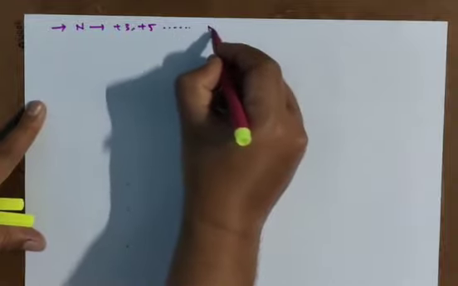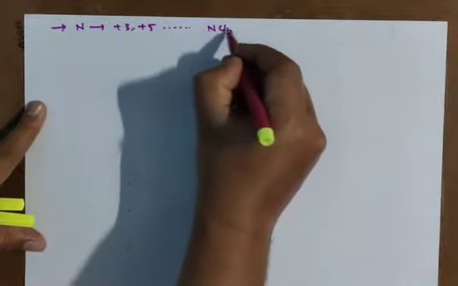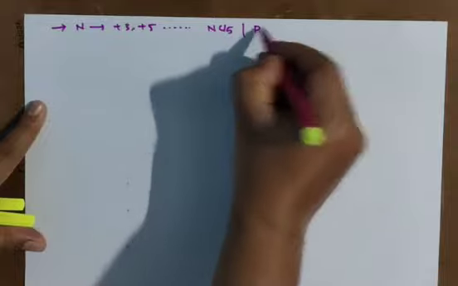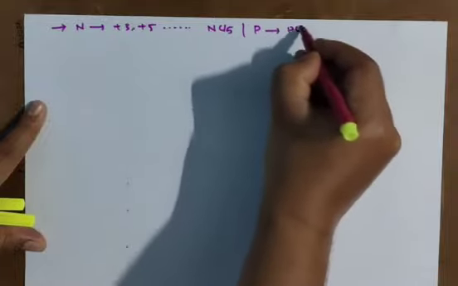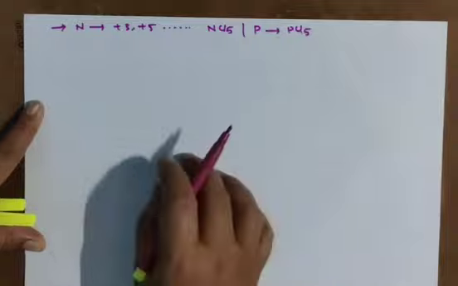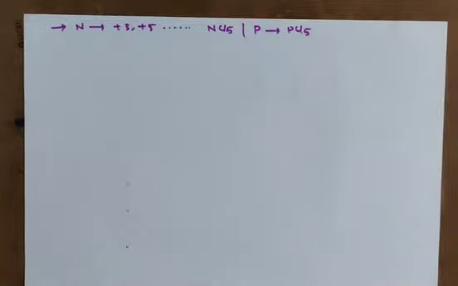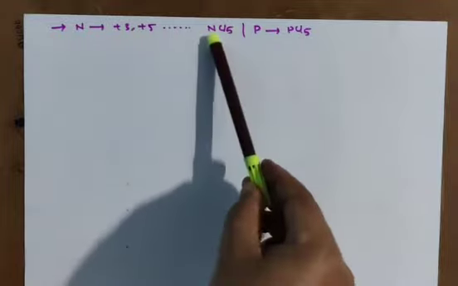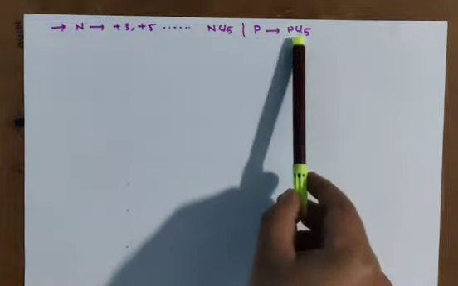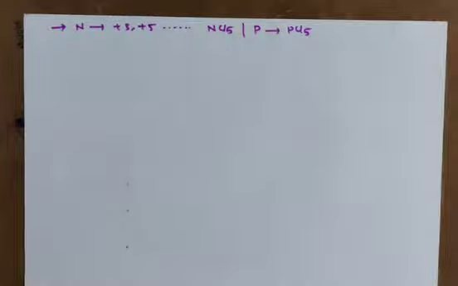But it can't form NCl5. But phosphorus can form PCl5. Nitrogen having +5 oxidation state, but it can't form pentahalides, but phosphorus can form pentahalides.